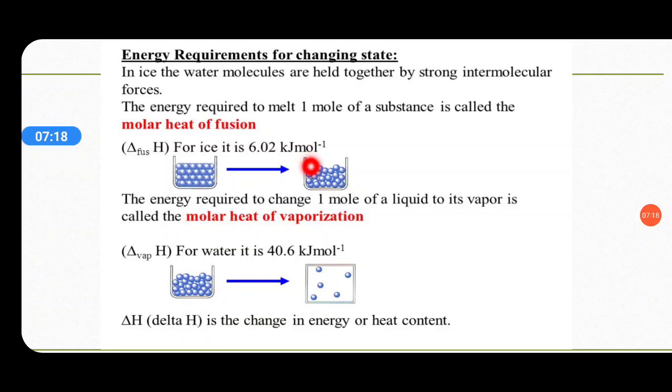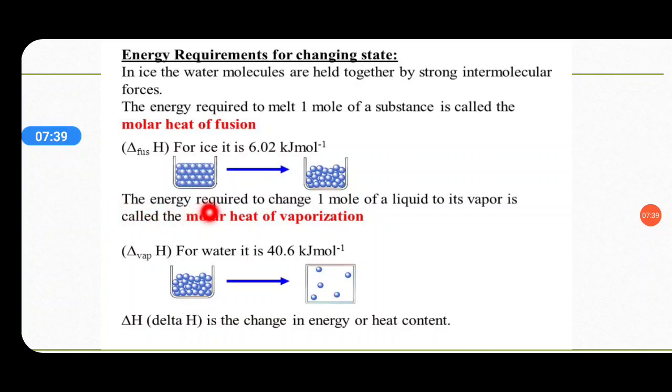It is representing 1 mole of water. The amount of heat which is absorbed will be 6.02 kilojoule per mole. It is in positive state. This positive sign is indicating the heat is absorbed. If we are having a negative sign, it means heat is evolved or given out.